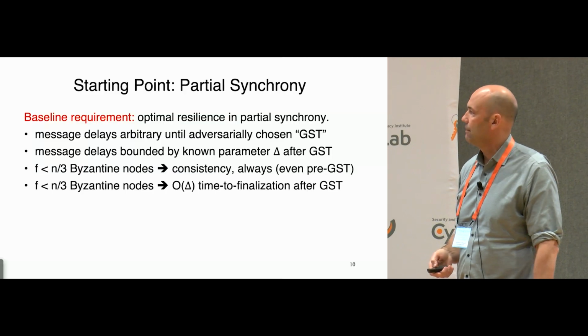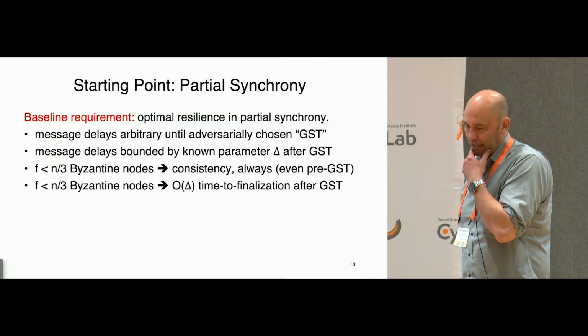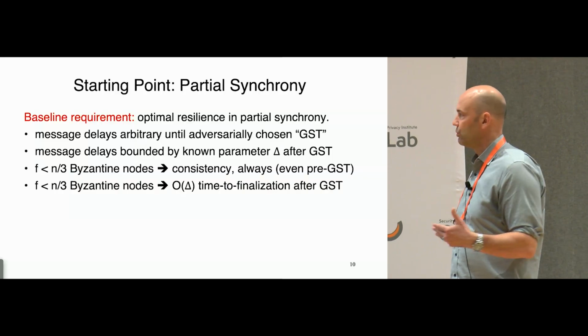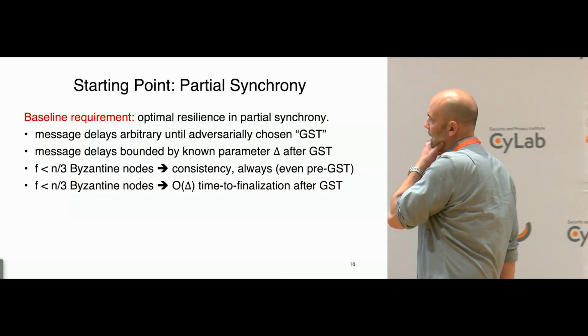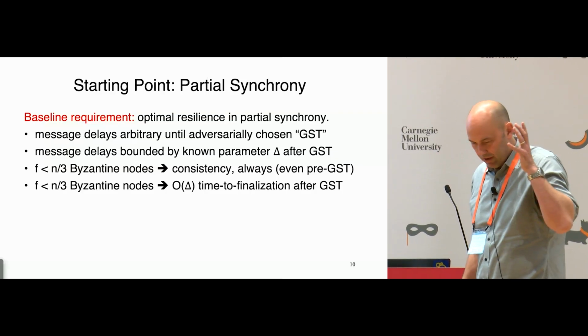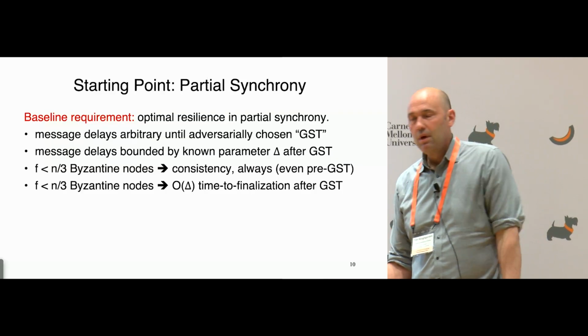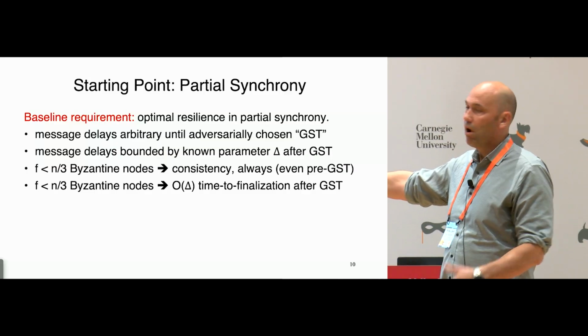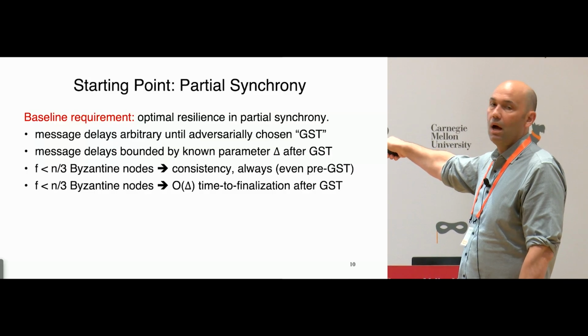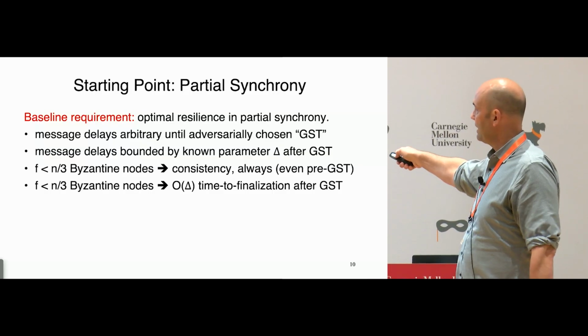Delta here is known to the protocol, so a protocol description can depend on delta, independent of GST. In the 80s, it was resolved what is the optimal fault tolerance in partial synchrony, in a paper by Dwork, Lynch, and Stockmeyer. The famous threshold is 1/3. If less than 1/3 of the validators are faulty, are Byzantine, then you can guarantee consistency even pre-GST, even when the network is asynchronous.